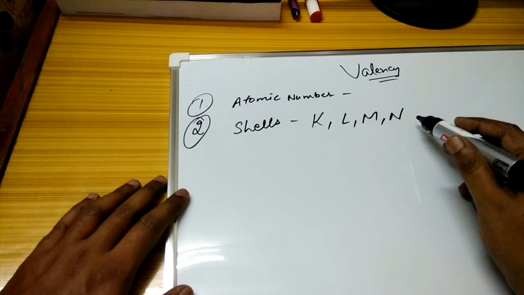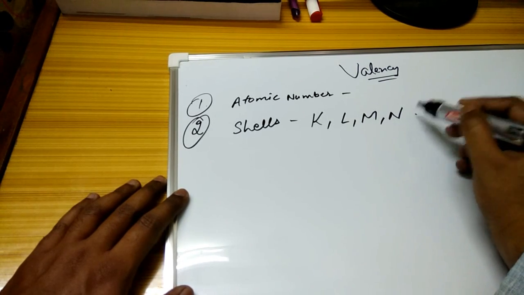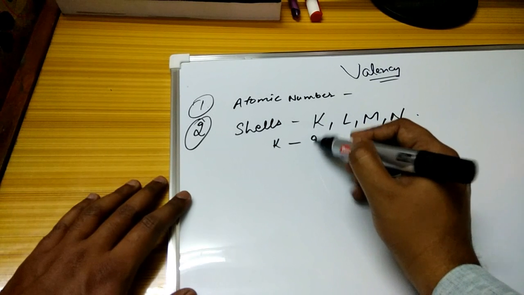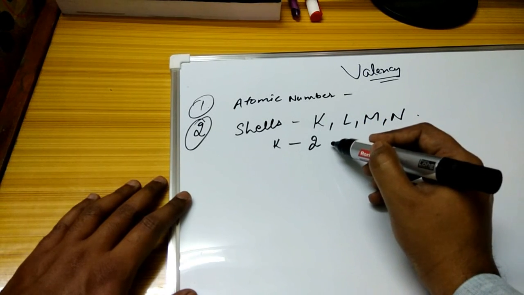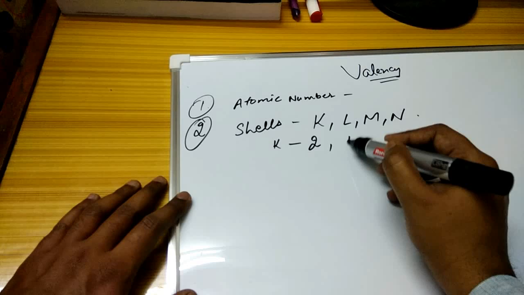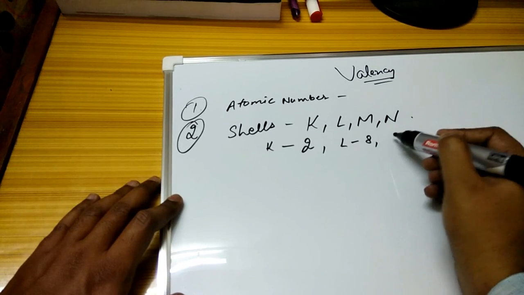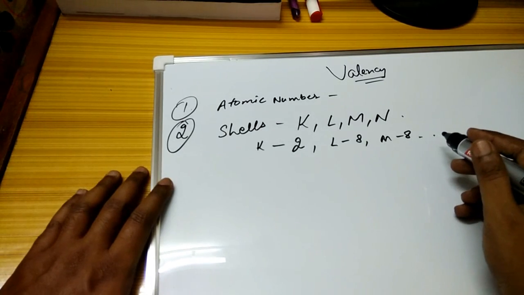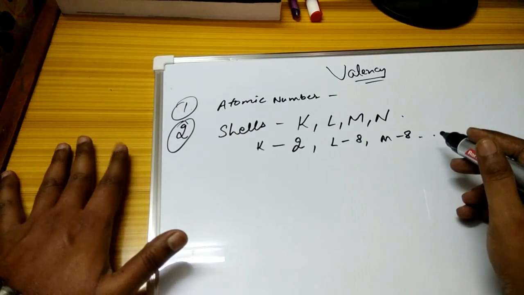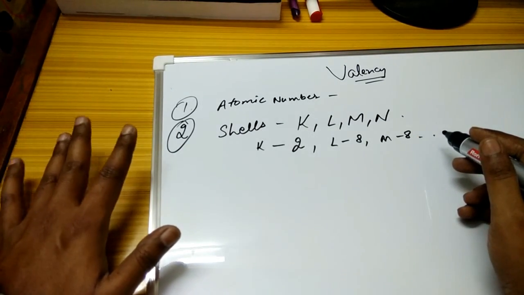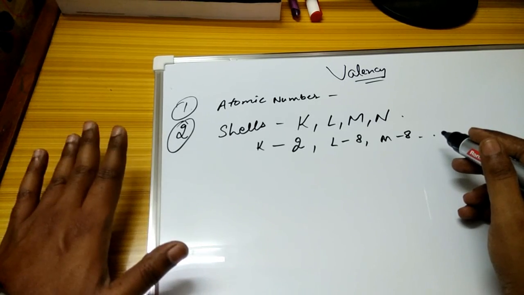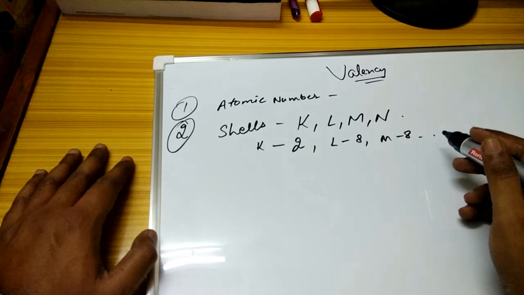In the K shell we can fill only 2 electrons, whereas in the L shell 8, M 8, and so on. So in the first K shell we fill only 2 electrons, and in each of the next ones you take only 8 electrons.